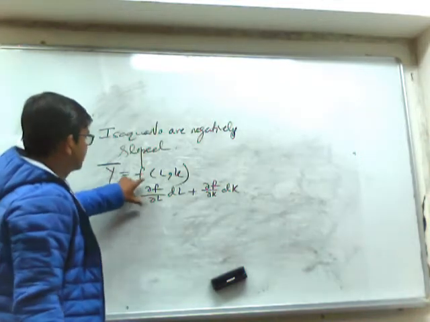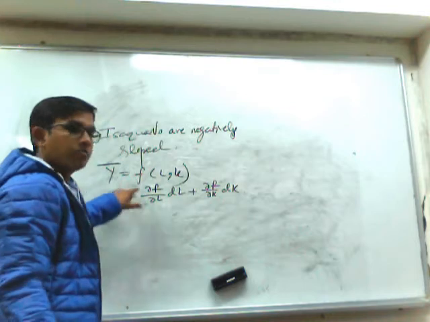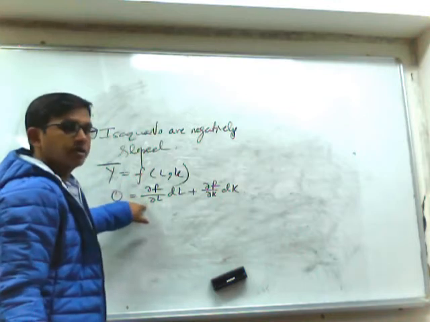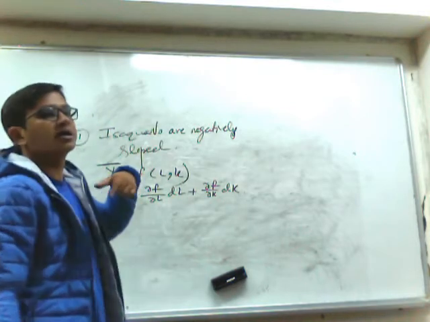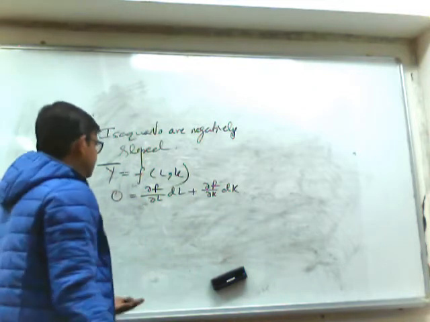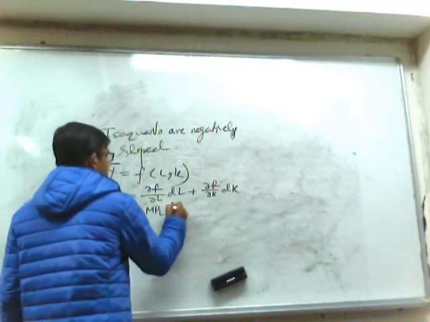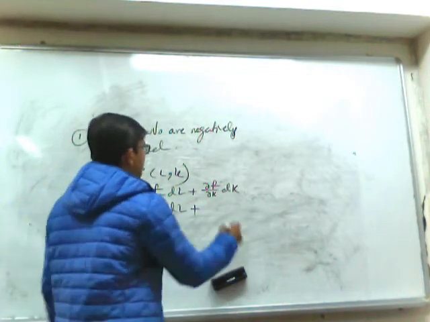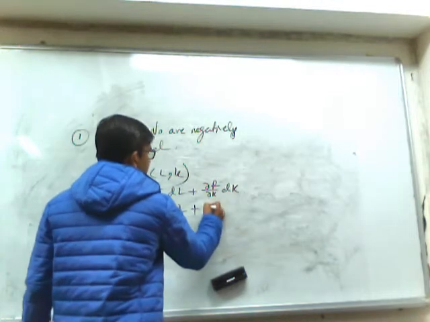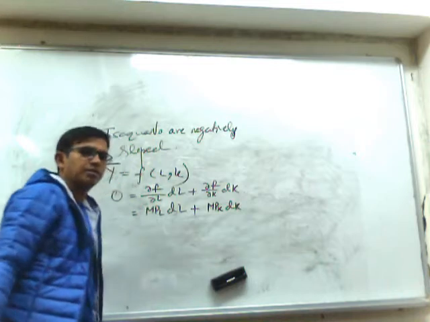That is nothing but the change in production for employment of one additional unit of labor when the capital is constant, technology is constant. That means other things remaining constant. So this is nothing but the marginal productivity of labor multiplied by dL, and similarly by the same logic it will be marginal productivity of capital multiplied by change in capital.